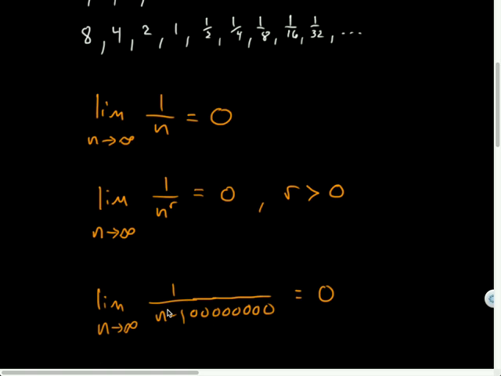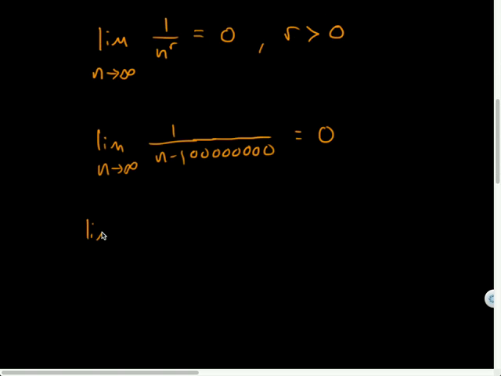Unless n was minus infinity. n minus some big number, no matter how big it is, as long as that number is finite, is still going to be infinity. What if it was n divided by n? Then it would start to approach 1.